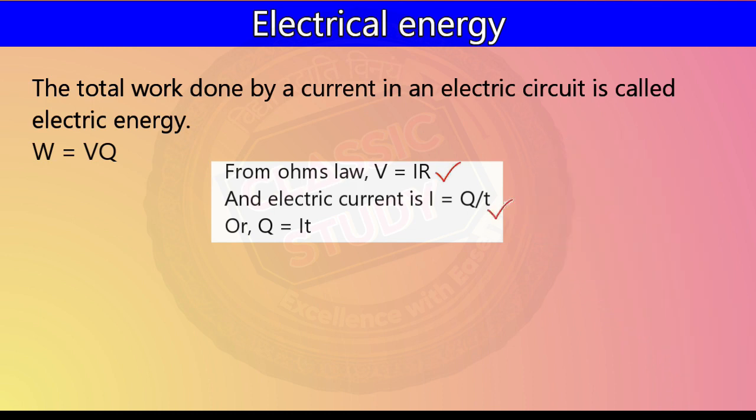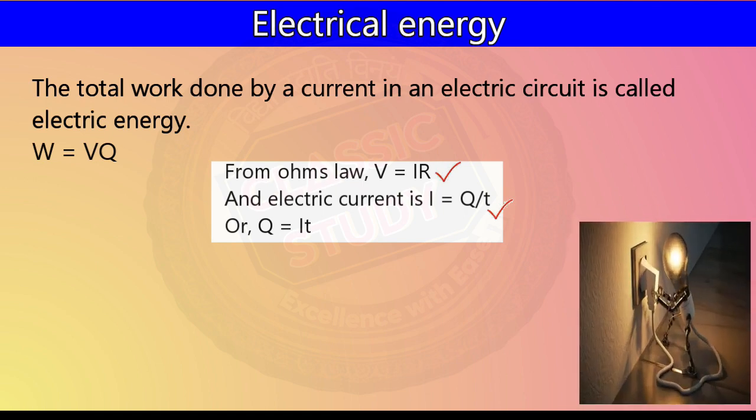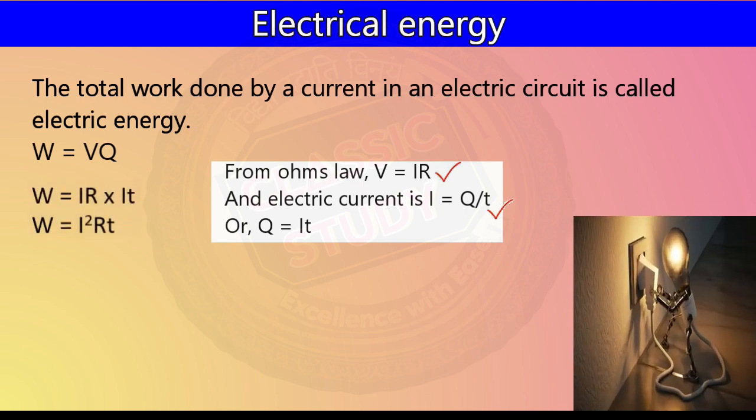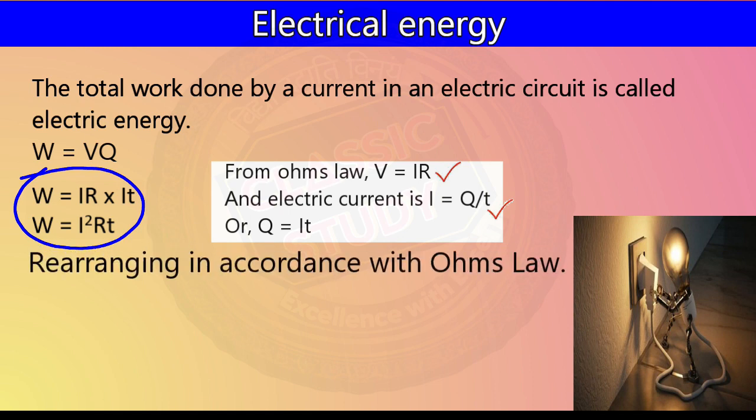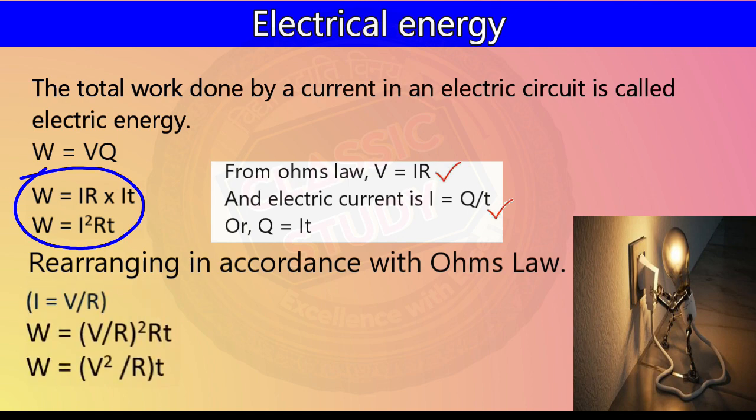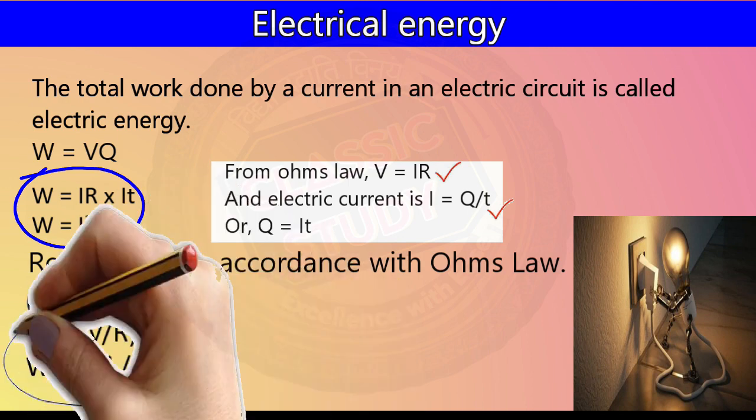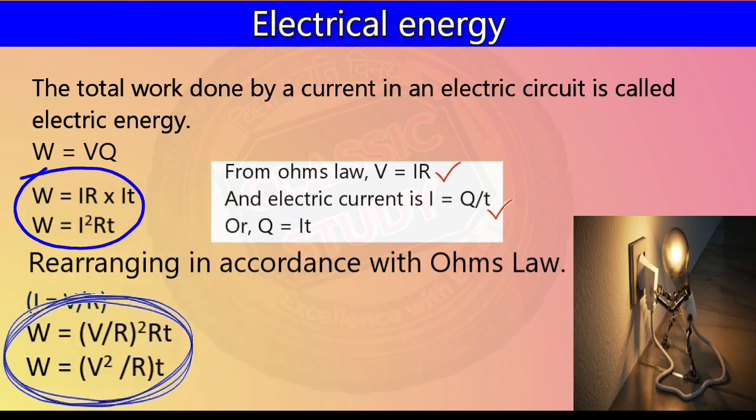So I is equal to Q upon T, or we can write Q is equal to I into T. Now, if we put these two quantities in the previous formula, W, the work done, is equal to IR into IT, or we can write W is equal to I square RT. If we rearrange this according to Ohm's law, where we put I is equal to V upon R, we can also write W is equal to (V upon R) whole square into RT, or V square upon R into T.